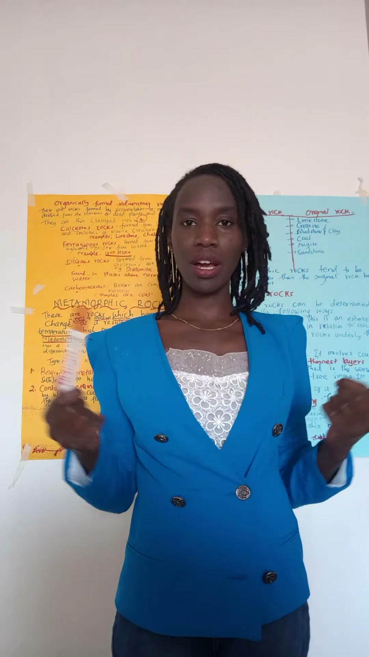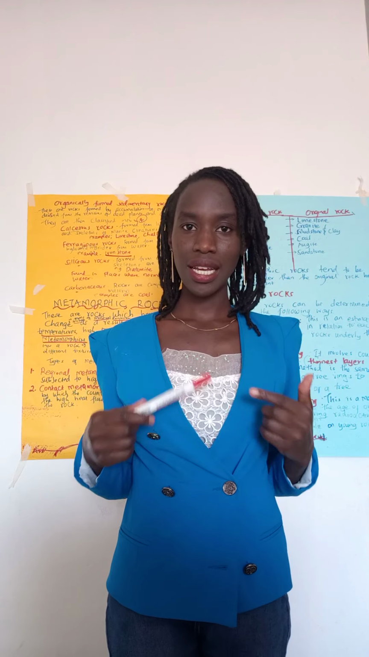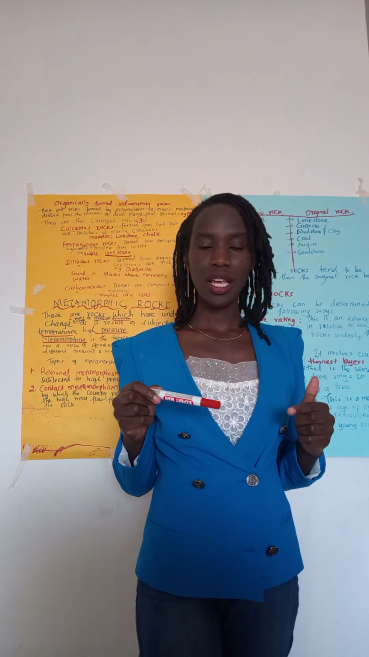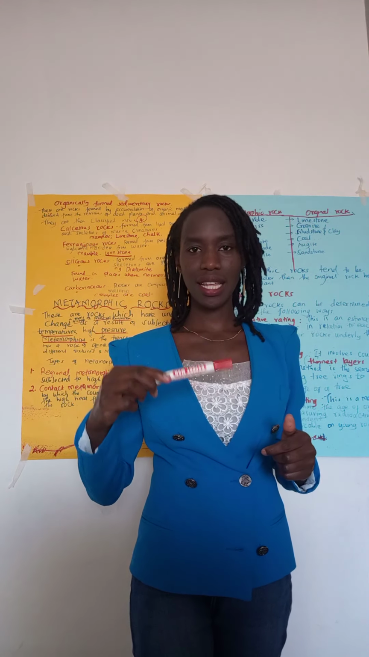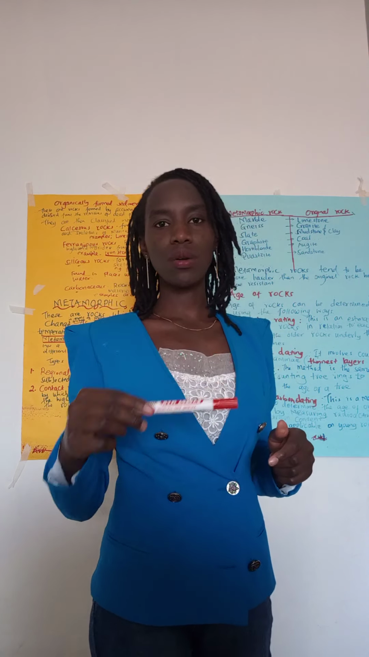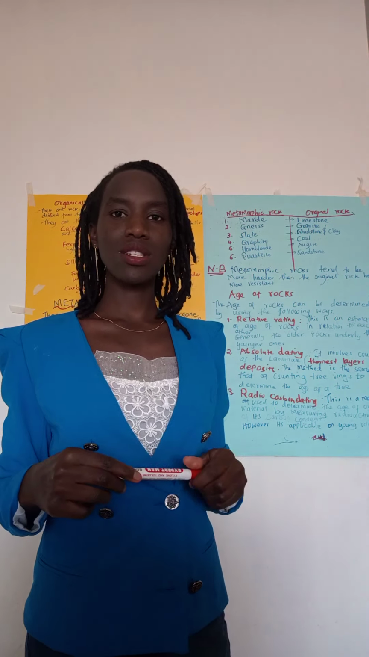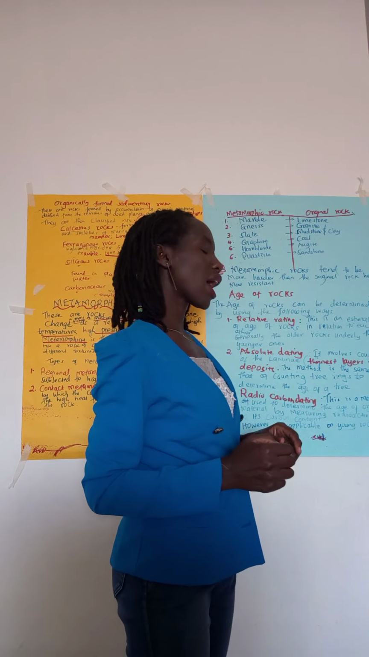And then we have the second one, which is the absolute dating. Absolute dating is a way of determining the ages of a rock by counting maybe the layers of these rocks. For example, if you want to know the age of a certain tree, you have to count the rings. Same as the rocks, you have to count the layers of these rocks. Then you will know the ages of these rocks by counting the thin layers of these rocks. Lastly, we have the radio